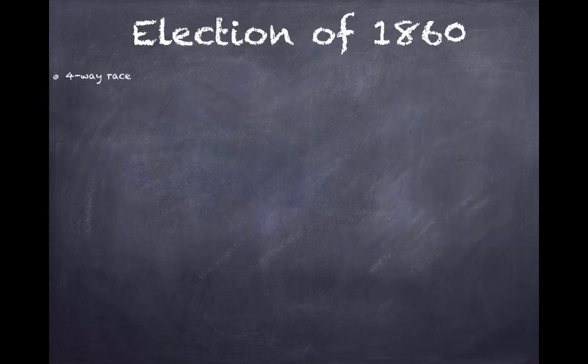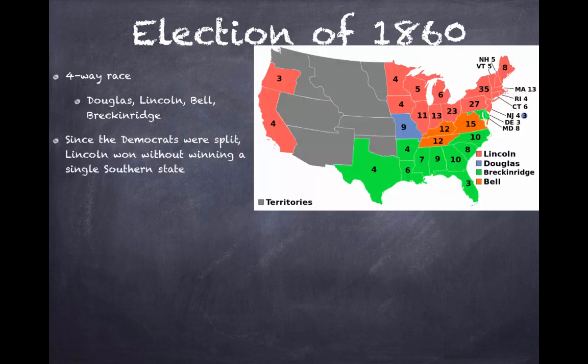We'll finish up with the election of 1860. This is a four-way race between the Little Giant, Lincoln, Bell, and Breckinridge. Since the Democrats were split, you have the North supporting Douglas and the South supporting Breckinridge. Lincoln will win the presidency without winning a single Southern state. Anywhere in the South here, you'll notice there is no red, or Lincoln's color. So he wins without winning a single Southern state. And the South is basically furious. They can't believe that a president can win without winning a single state in the South.